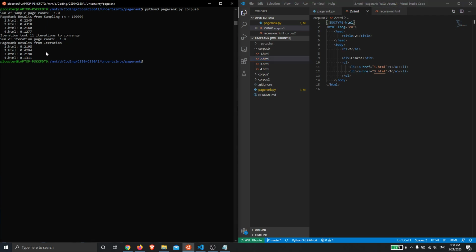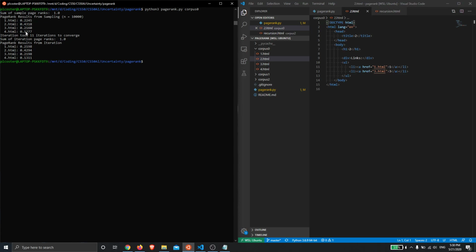And we can see that for the iteration method, we get fairly similar results to the sampling method, and it took 11 iterations to converge. And I've also just got a printout here to show that these page rankings for the corpus all do sum to 1, which makes sense.